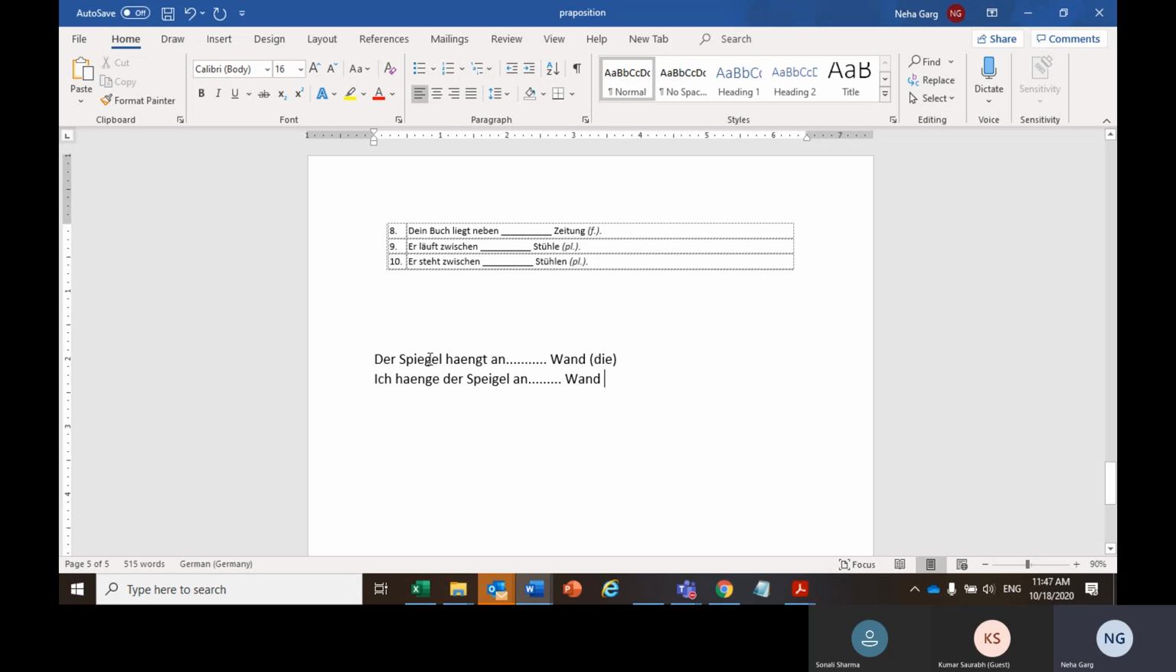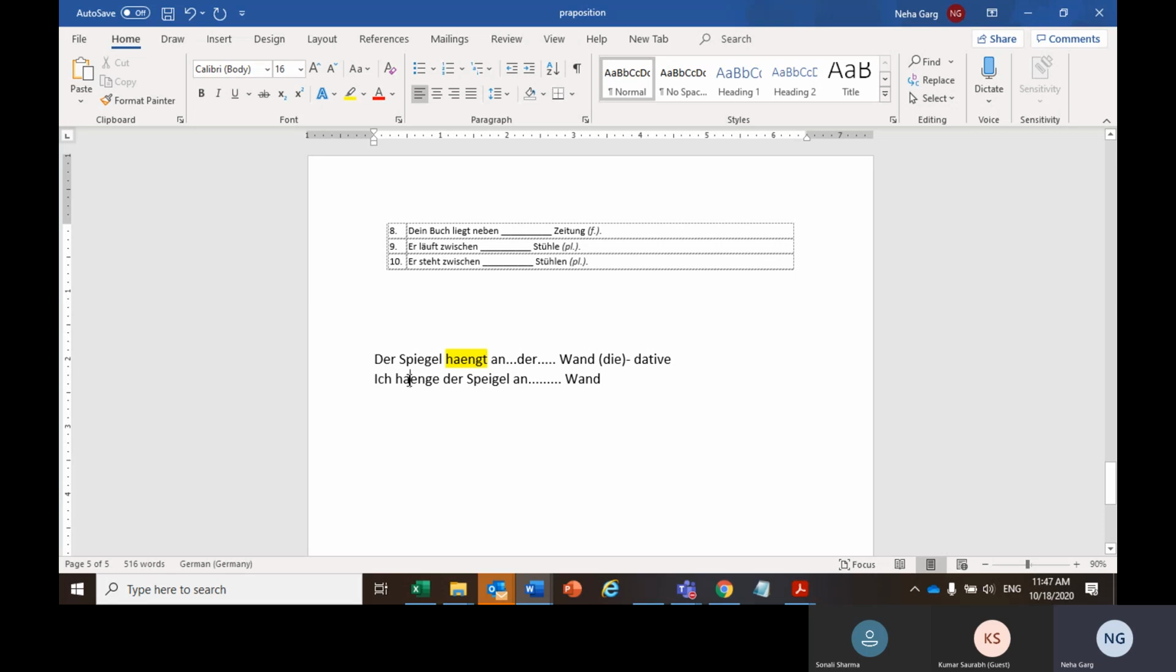Now in first, der Spiegel hängt an der Wand, that is clearly a wo case because that is there already. Now, Wand is die Wand, so that would become der, because die changes to der in the dative case. So this is our dative case because that is hanged already.